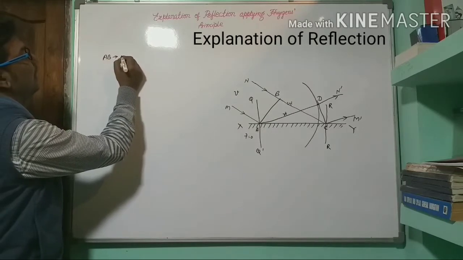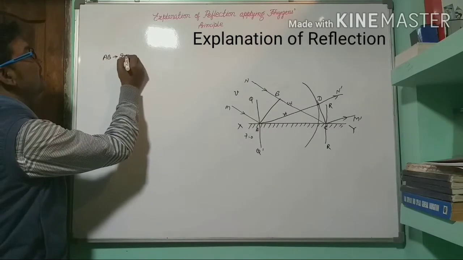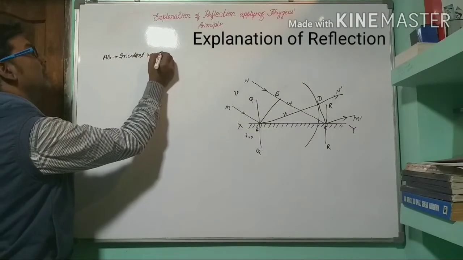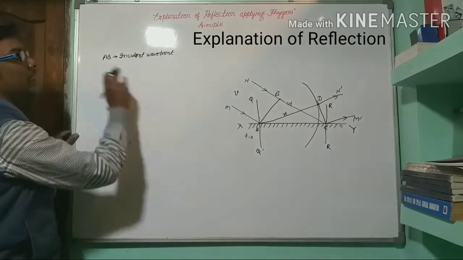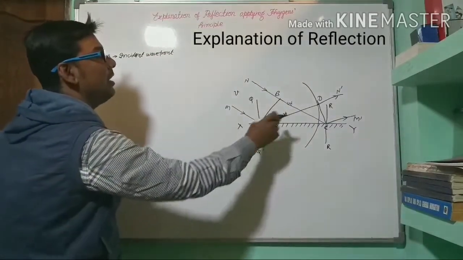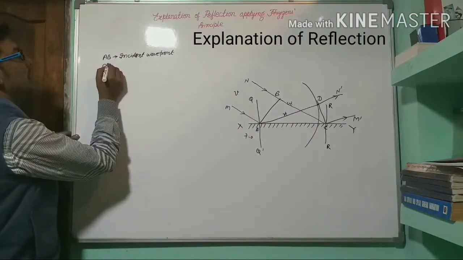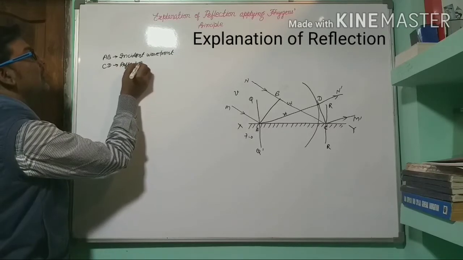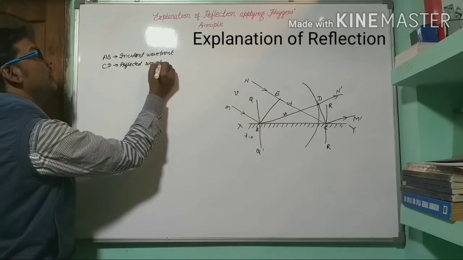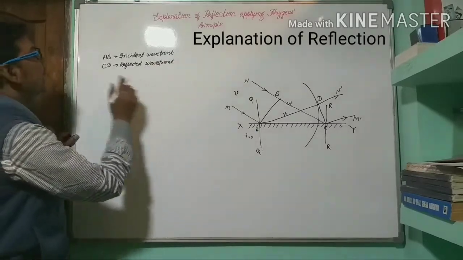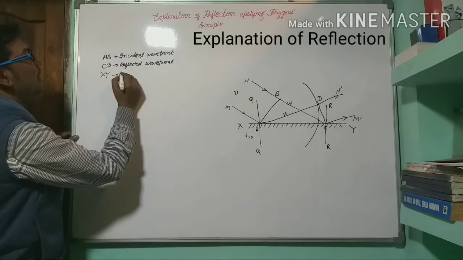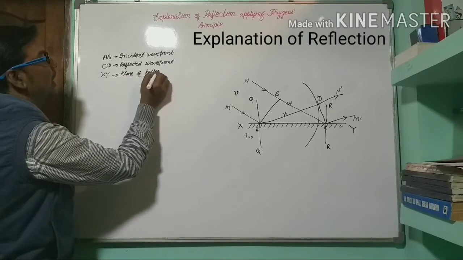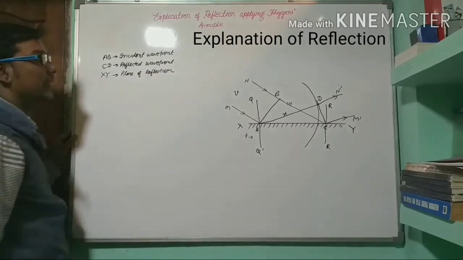Here AB is the incident wavefront, this is AB, and CD is the reflected wavefront, and XY is the plane of reflection, or mirror.